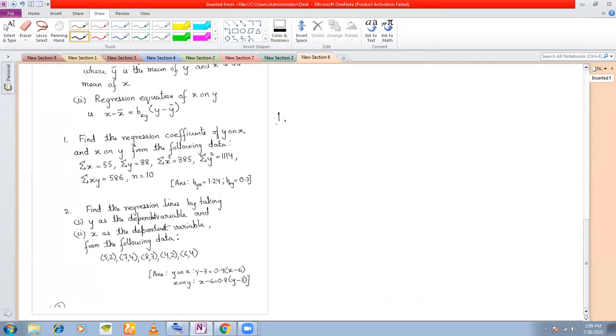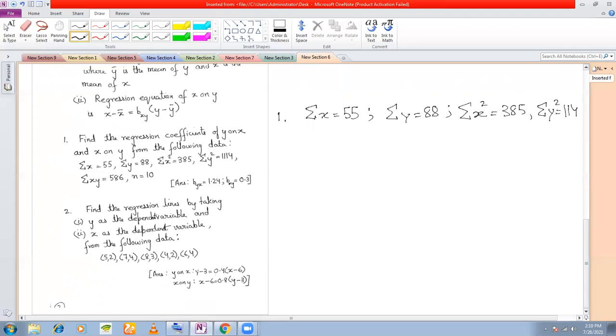Here I have summation x given as 55, summation y as 88, summation x square as 385, summation y square as 1114, summation xy as 586, and n is given as 10. I want to find out the regression coefficient.